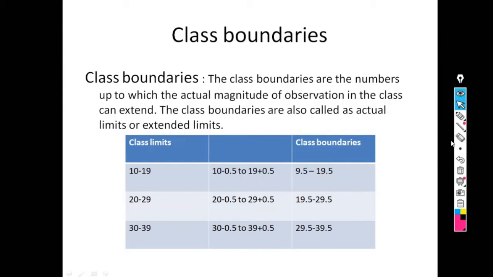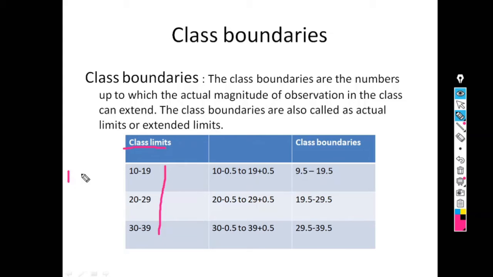Next, class boundaries. So see this example. Class limit is given, but what we have seen here, classes are discontinuous. So either classes are continuous or discontinuous. What is meant by continuous classes?